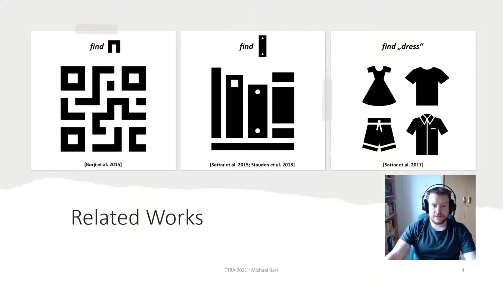Related research investigated several approaches to search target inference. For instance, Barz and colleagues investigated algorithmic principles using generated dot-like patterns. They asked users to find a displayed subpattern in a large pattern. Sauter and colleagues presented a method for predicting the class of a search target.